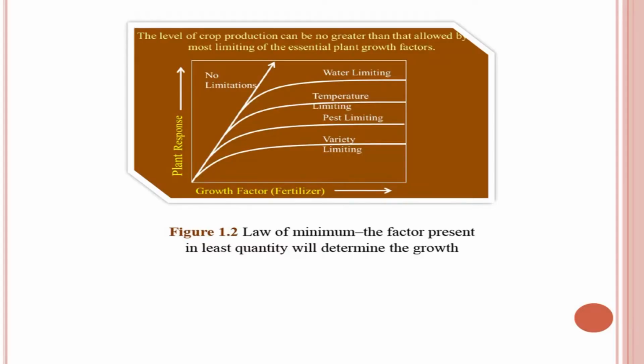Now, you can see this picture. On the x axis there is a growth factor, maybe fertilizer, maybe irrigation, maybe any growth factor, and on the y axis it is the plant response. If there is no limitation of any factor, then the response of plant growth will go linearly. But in practical terms, there may be many factors which become limiting. For example, in some cases variety may become limiting and the yield or growth will decrease, and when you overcome this limitation, then pests may be a limiting factor, and so on it goes. So, you will never achieve 100% response.